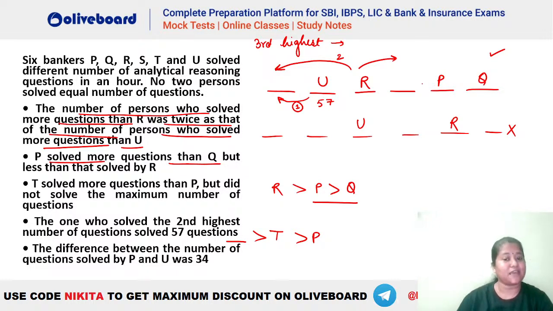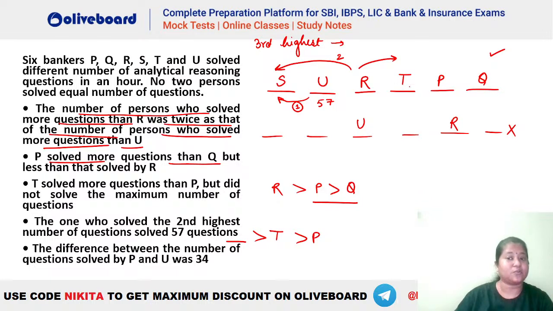Okay. And then we have T and R. So you can see R is greater than P and Q and T is here. Okay. Because this T has to be greater than P such that T is not the maximum. Now, who is the only person remaining? You can see we are left with S here. So S will be this person here. Okay. So this will be the arrangement that we will be getting.